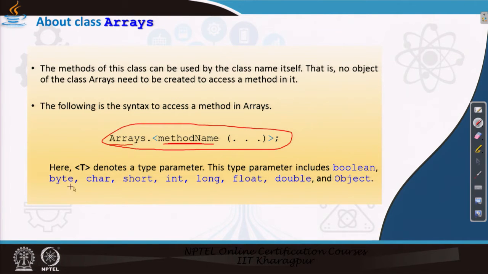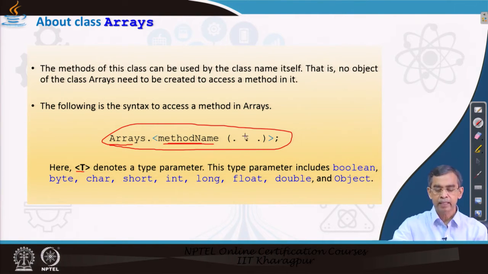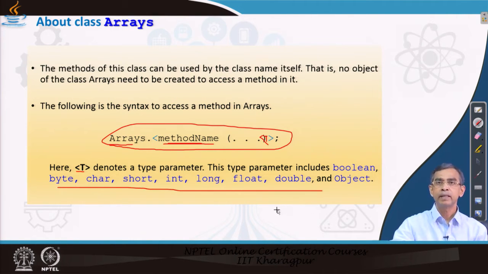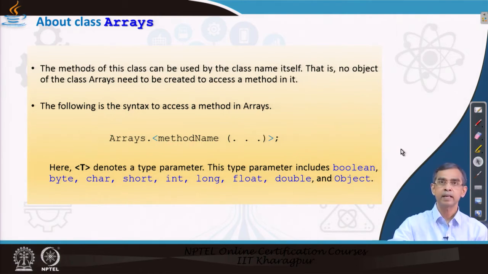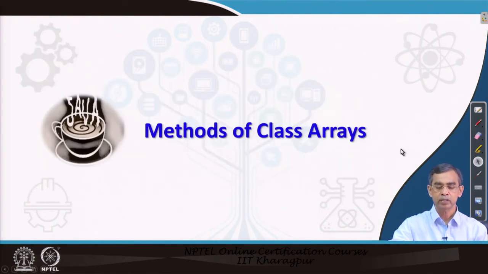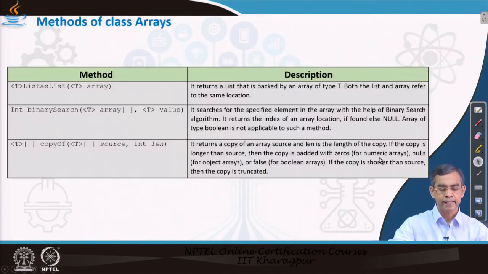Here T is there. This method is basically a generic method. This T is applicable to the primitive data types. That is one important thing that you should note here. Now let us see some illustrations of the different methods of the class Arrays.